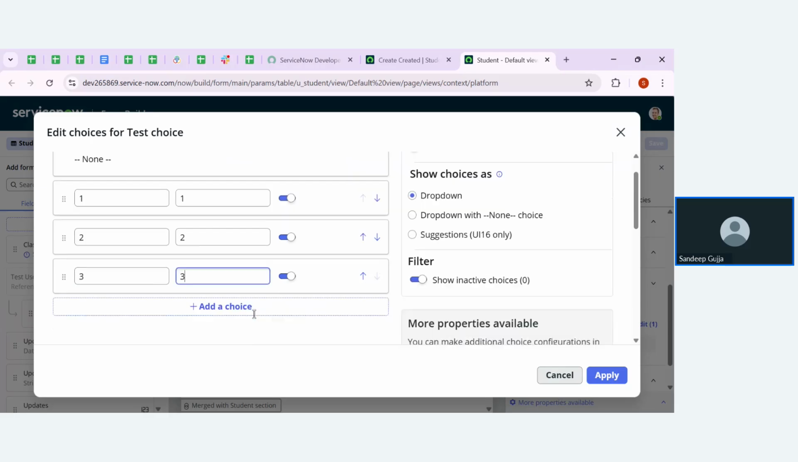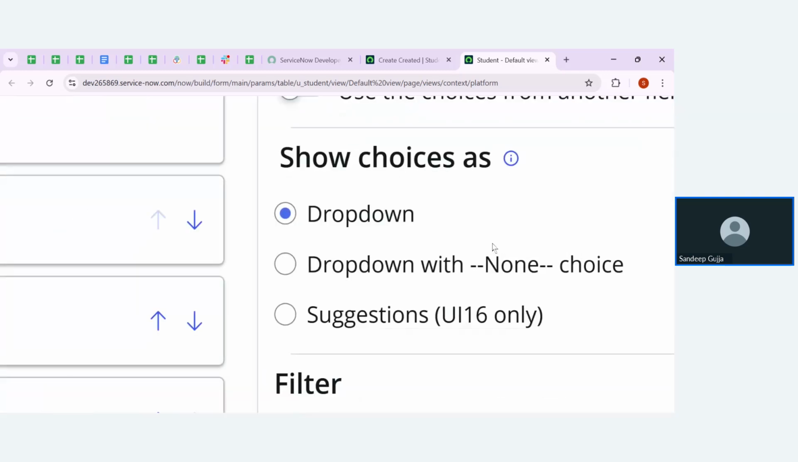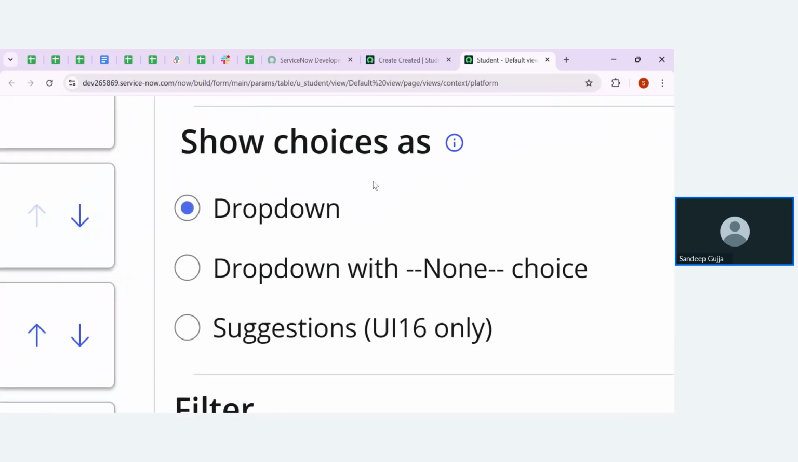I'm going to add these three choices that are going to display in the form. Here we have three things to be discussed: choose choices as drop down, none, and suggestions. So what are these three things?